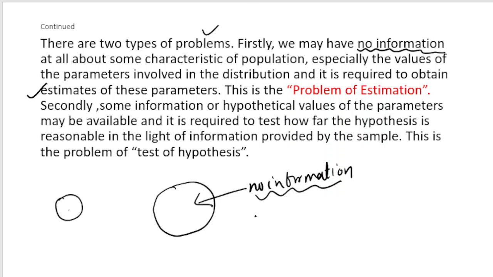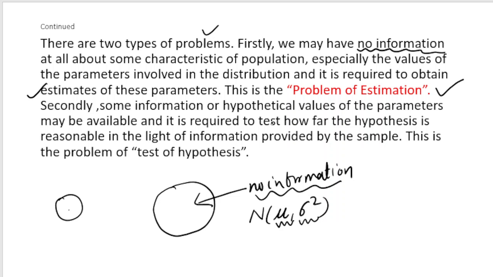For example, suppose we have a normal population; to define the distribution we need two parameters, mu and sigma square. So suppose I want to estimate the value of mu and the value of sigma square. This process of estimating the values of the parameters associated with the population is known as the problem of estimation.